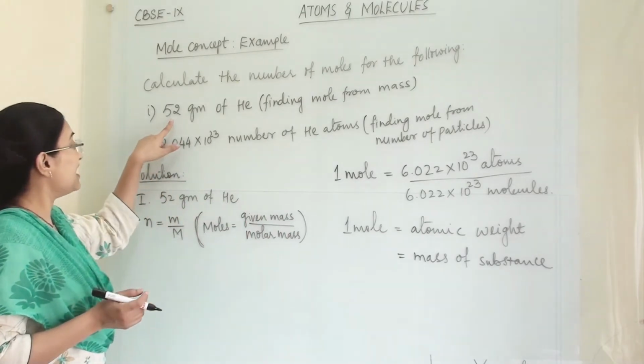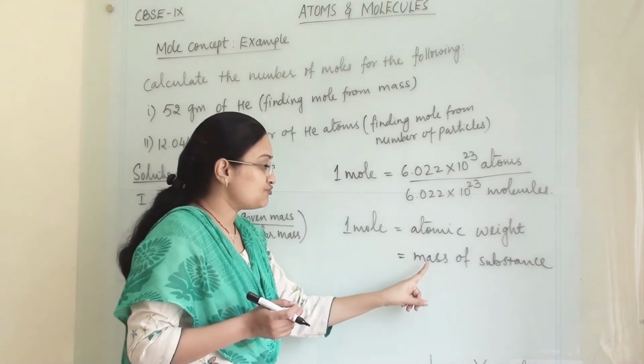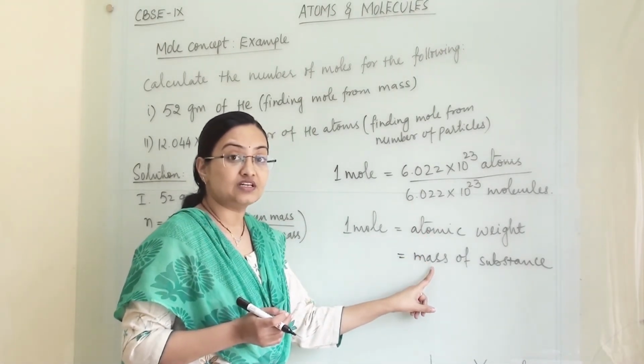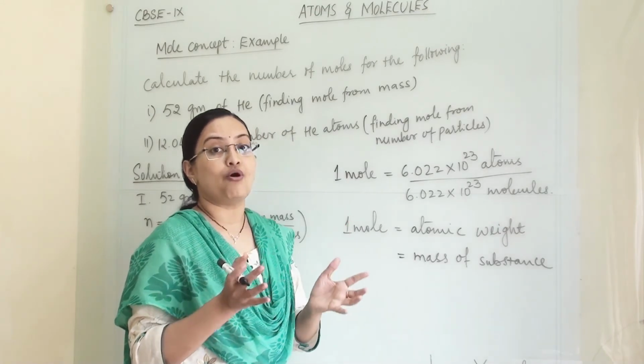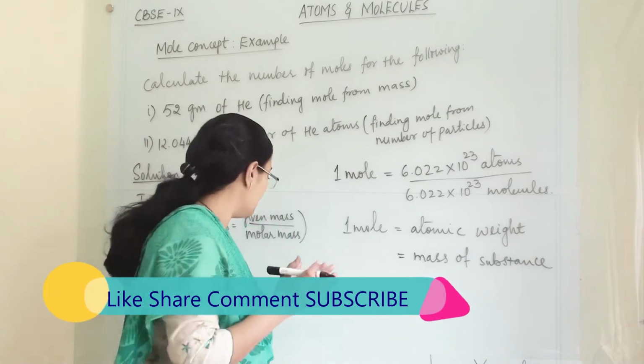So here they have taken 52 gram of helium. Which weight have they given us? This weight. They have given us 52 gram of helium. So the mass of helium is 52 gram.